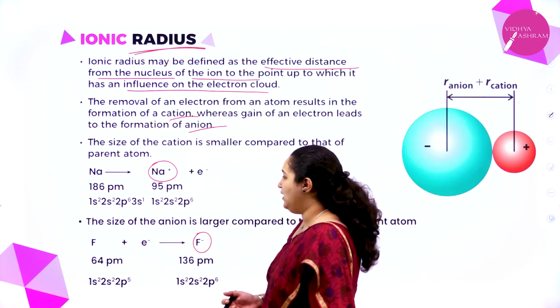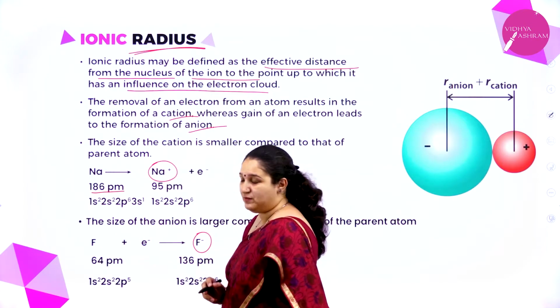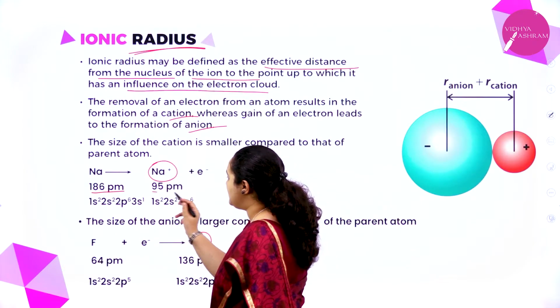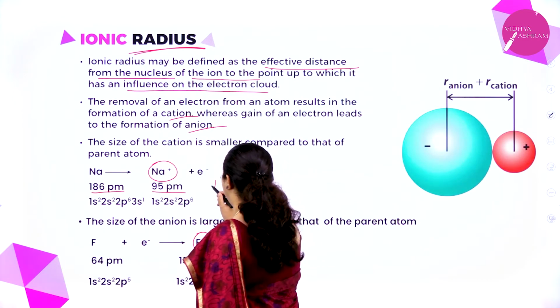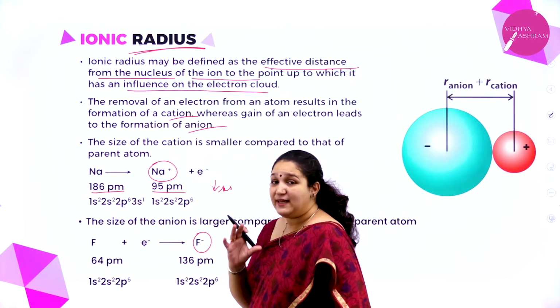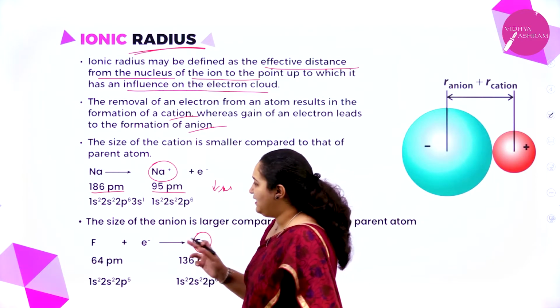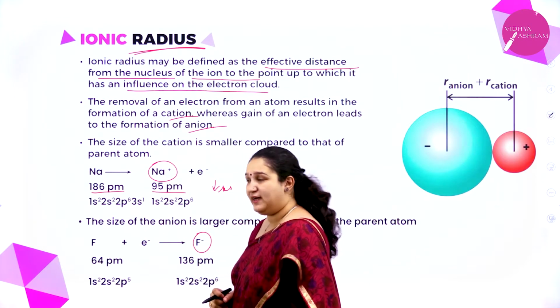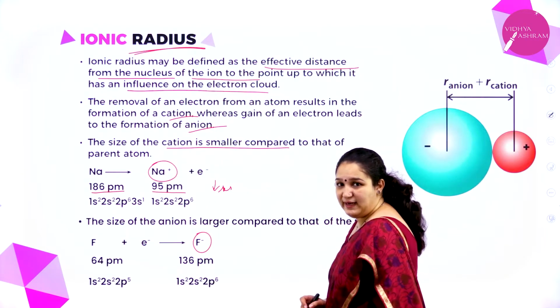Sodium atom has 186 picometer, but sodium cation has 95 picometer. It decreased. So the cation is always smaller than its parent atom.